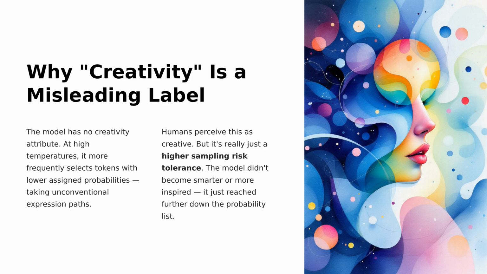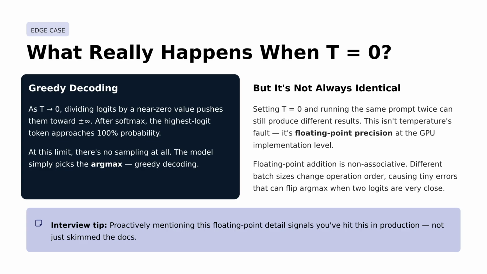Let's talk about why labeling AI as creative can be misleading. The model itself doesn't possess creativity. Instead, it operates on probability. At higher temperatures, it picks less probable tokens, leading to unexpected outcomes. While this seems creative to us, it's actually just a willingness to explore less likely options. The model isn't smarter or more inspired. It's simply sampling from a wider range of possibilities.